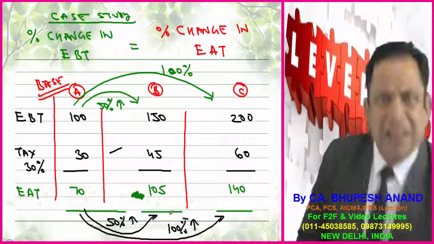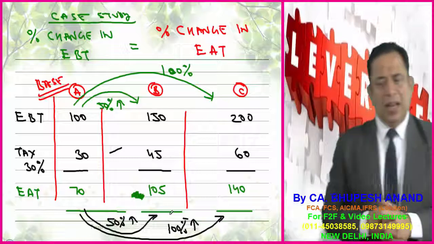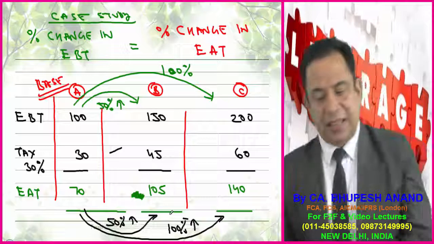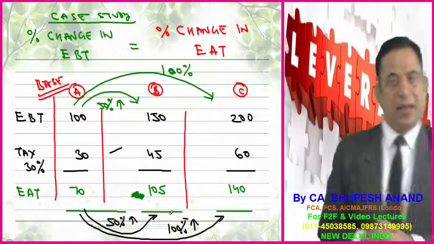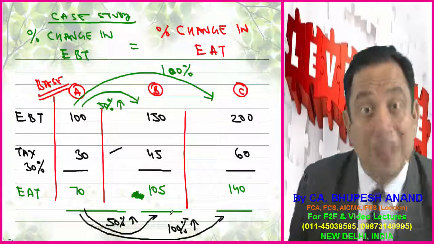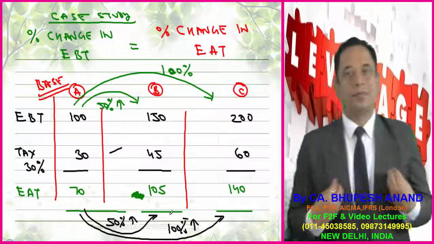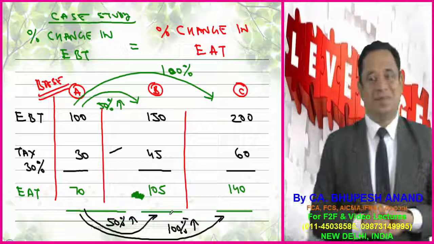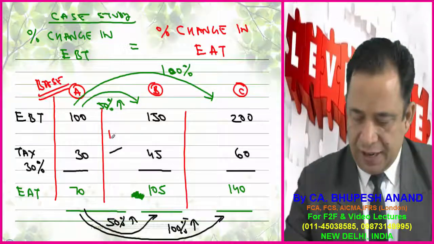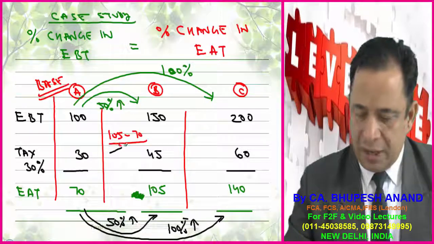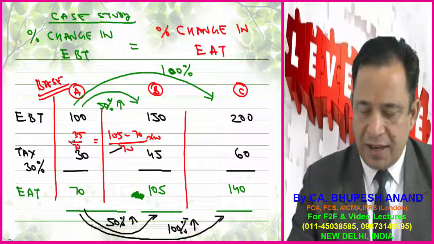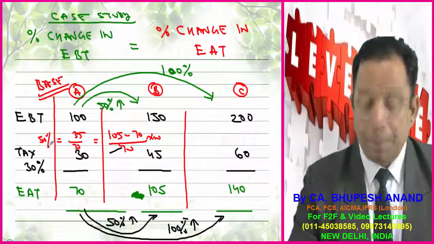Suppose the tax rate is 30%. So tax is 30, 45, 60. EAT, earnings after tax, is 70, 105 and 140. My dear friends, with the help of the calculator, please tell me how much is the percentage change. 105 minus 70 upon 70 into 100 is equal to 35 upon 70 into 100, which is 50%.